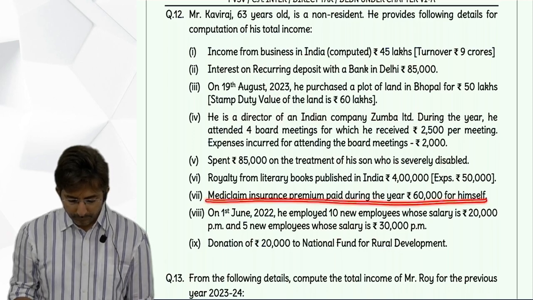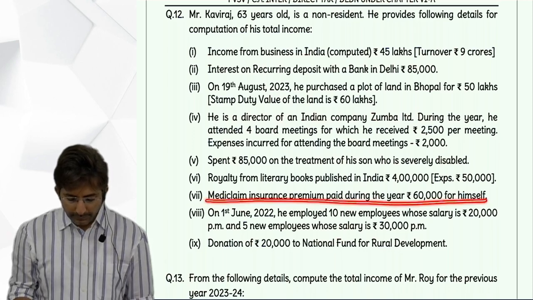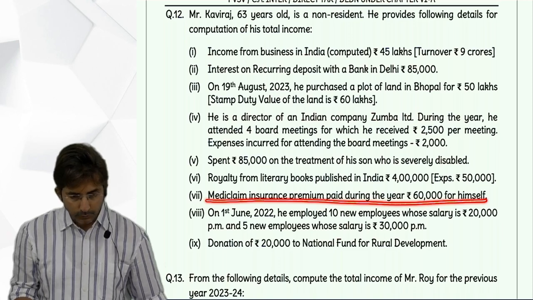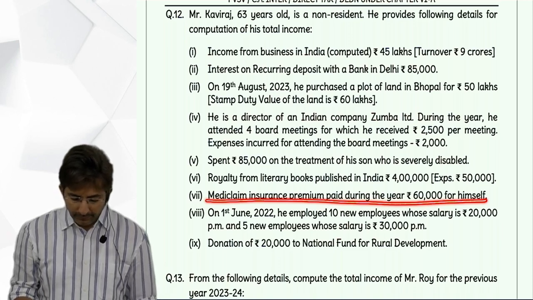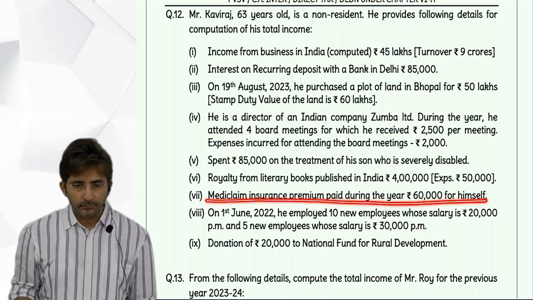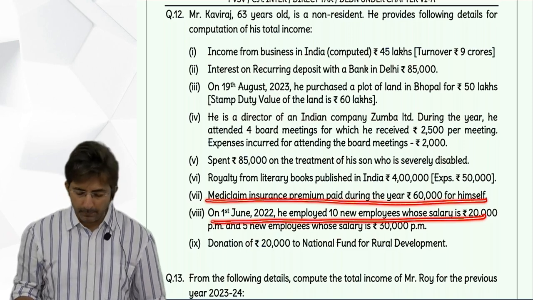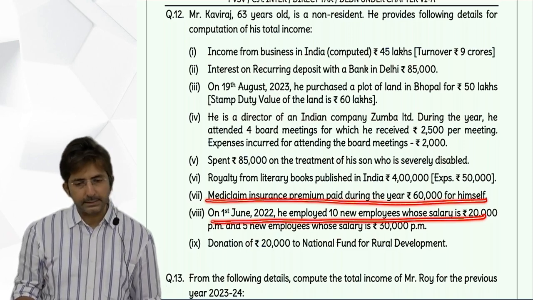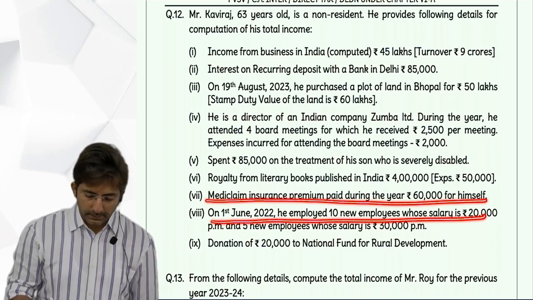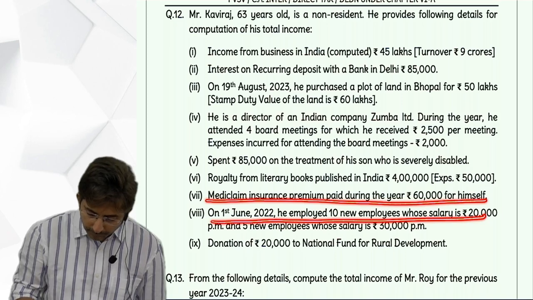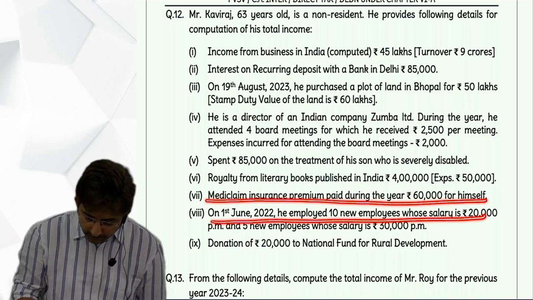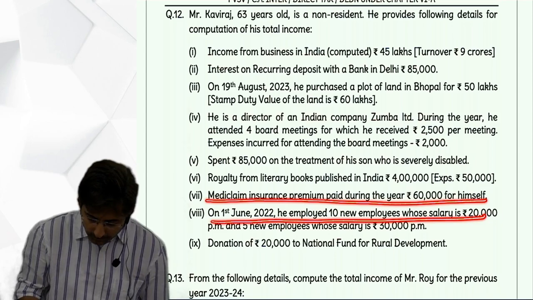Then 80DD was not taken, 80QQB not taken because of non-resident. Then we will take 80JJAA 7,20,000. So one was 80D 25,000, 80JJAA 7,20,000. That's it. So what is the net taxable income? 51 lakhs 98,000.